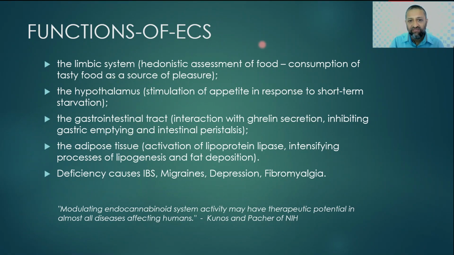The functions I am listing here are far fewer than what we can discuss. In the limbic system, hedonistic assessment of food, that is appetite modulation, consumption of tasty food as a source of pleasure. So it gives satisfaction that you have eaten sweet food when you take cannabis.